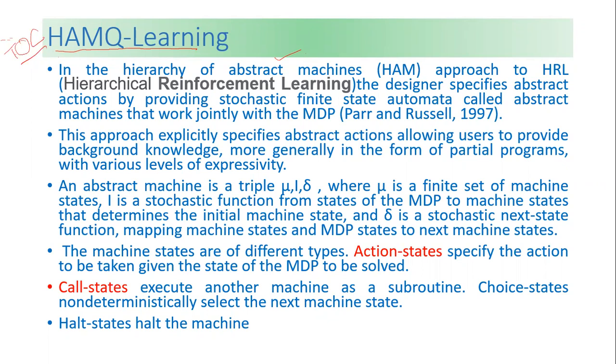HAMQ learning, in other terms we will say HAM, is an approach to HRL. HRL means hierarchical reinforcement learning. In it, the designer specifies abstract actions by providing stochastic finite state automata called abstract machines that work jointly with the MDP. Next, this approach explicitly specifies abstract actions, allowing users to provide background knowledge more generally in the form of partial programs with various levels of expressivity.